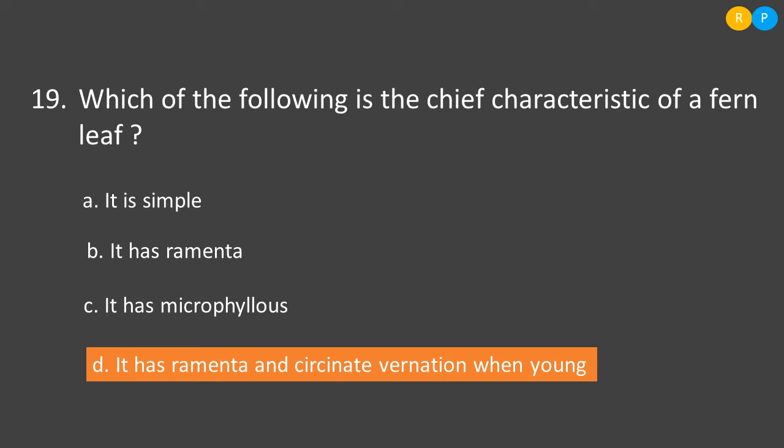It has microphyllus. Microphyllus is not present in fern. Microphyllus is nothing but a leaf with a single unbranched vein. This kind of leaf is not there in fern. Then option D, it has ramenta and circinate vernation when young. So this is correct, right? Because both these characters we can see in fern. Ramenta is present, and it will also show circinate vernation when the leaves are young. So the answer is option D.